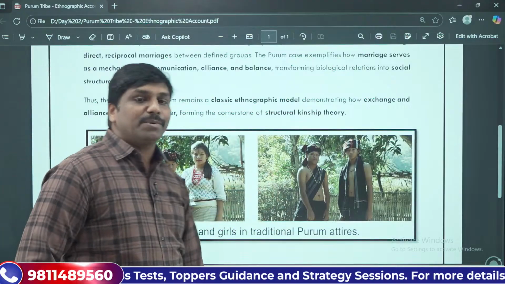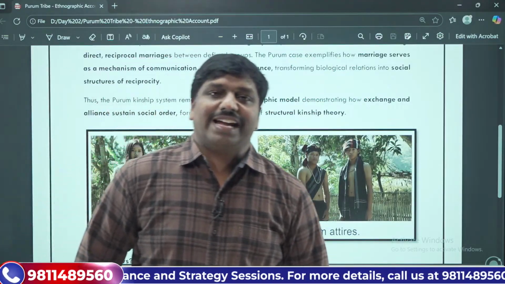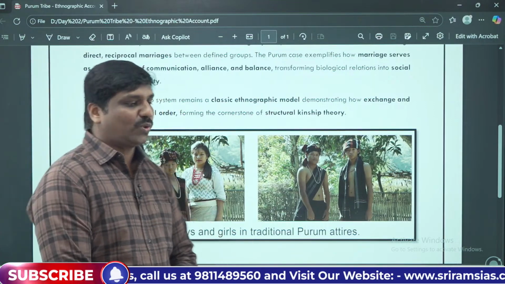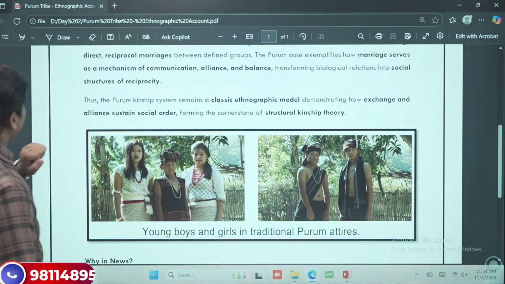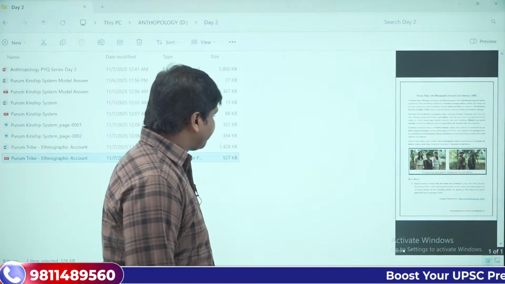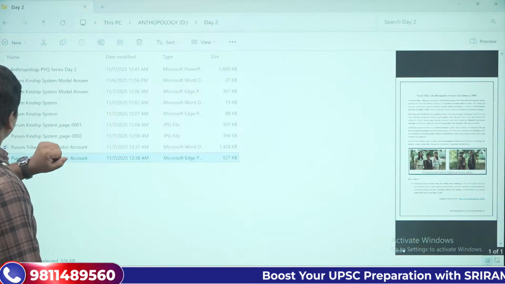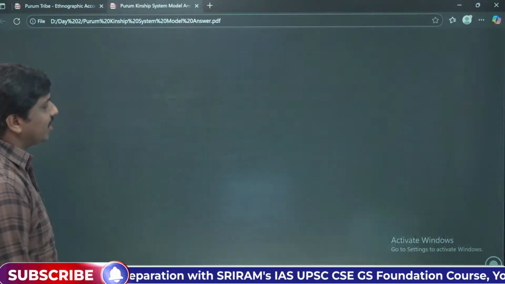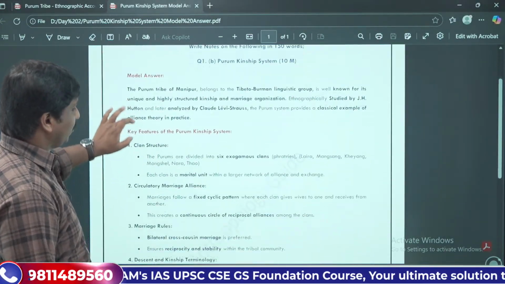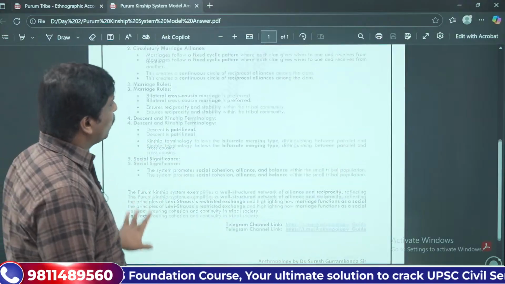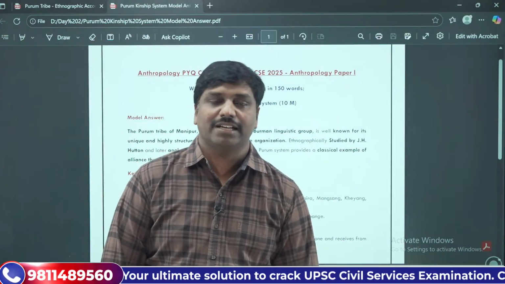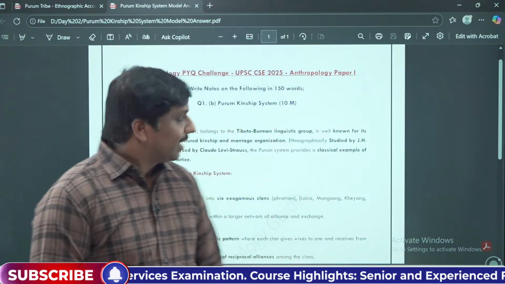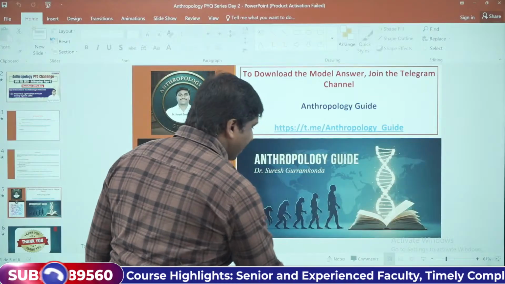So these were the Purum tribes, and they can be seen in Manipur. This is one other thing that I wanted to share with you. You can get the model answer for this particular question also in the Telegram channel. I'll be providing the model answer like this. If you are unable to write the answer, at least get the basis of it and try to answer the question, right? So that's all for today from my side.